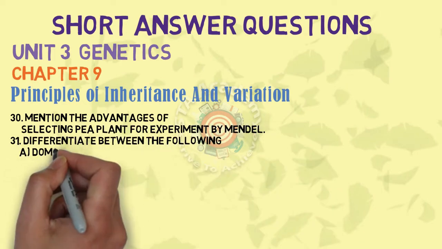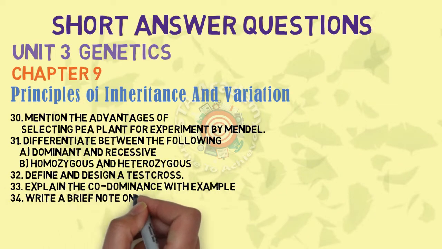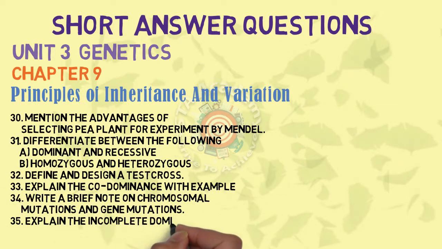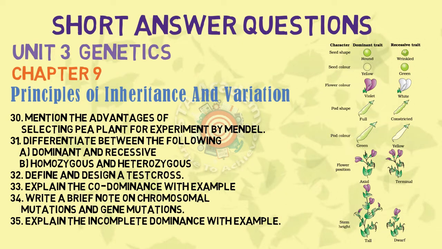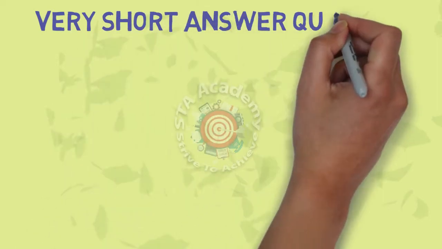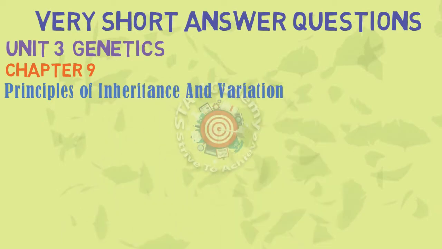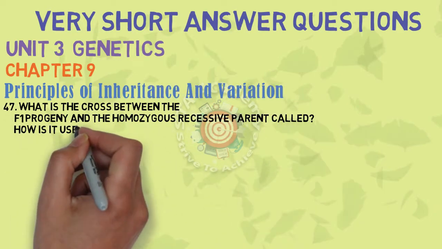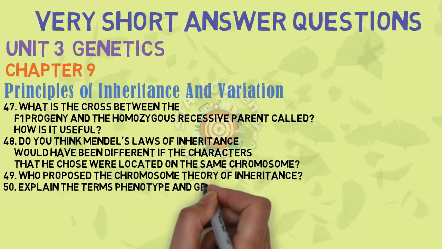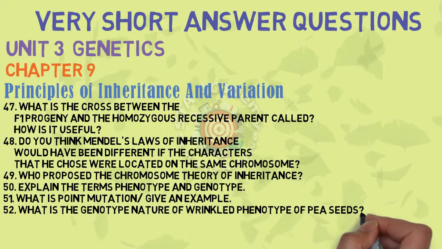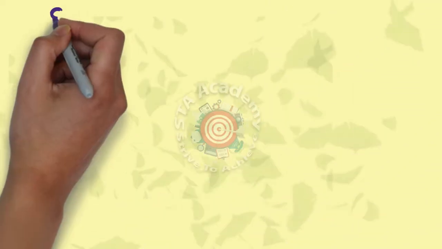Mention the advantages of selecting pea plants for experiments by Mendel. Difference between the following: dominant and recessive, A, B. 32, 33, 35 are important questions. Next are the VSAQ questions of genetics, chapter 9, principles of inheritance and variation. 47th question, what is the cross between F1 progeny? And 48, do you think Mendel's laws of inheritance? 49 to 53, these are very important VSAQs that give you 2 marks from this chapter.